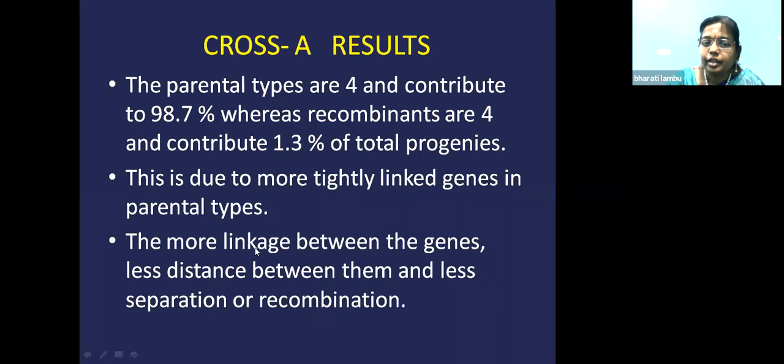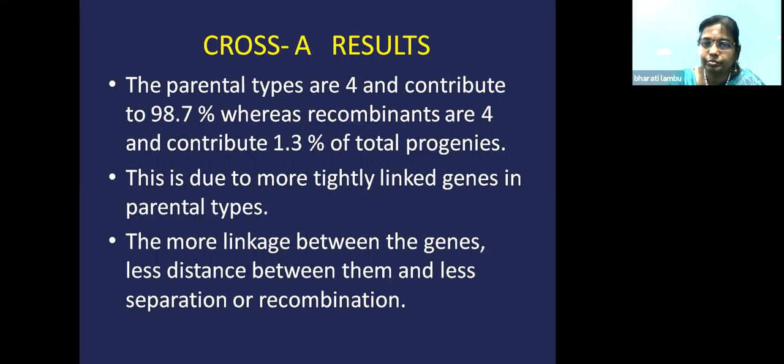The more the linkage between the genes, that means the more the genes are closely present to each other, or tightly present to each other, there will be less separation between them, so less recombination. That is why we got more percentage of the parental frequency and less percentage of the recombinant frequency. That means parental combination is more. That means they are tightly linked genes.